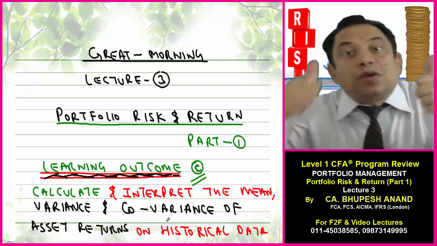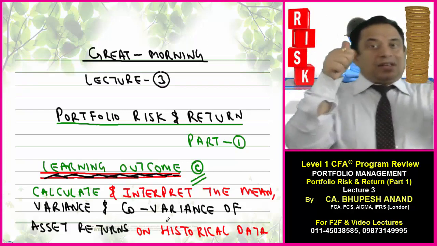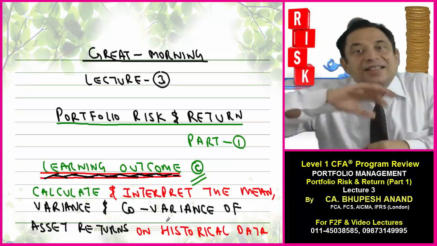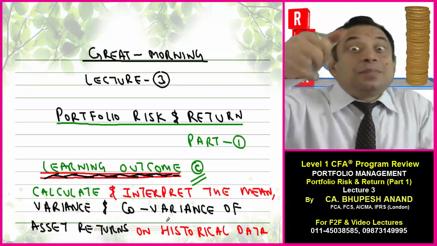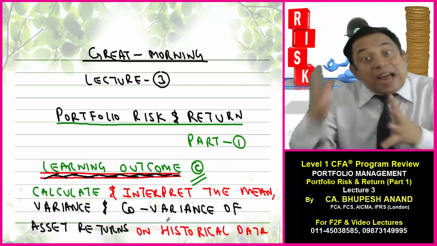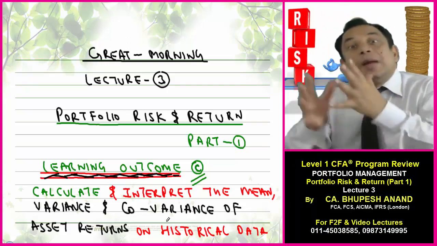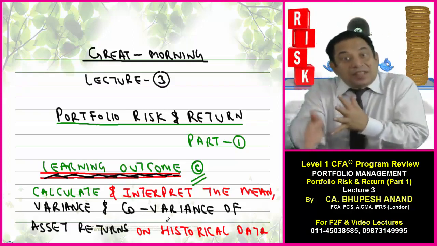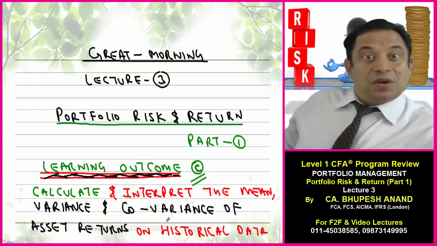Now variance is calculated for an individual security. Standard deviation is calculated for an individual security. But covariance, when I say co, means 2. We will find out the relationship between 2, which type of relationship they have. What is the relationship between Abhishek Bachchan and Aishwarya Rai Bachchan? Whether they have a positive relationship, a negative relationship, or a zero relationship.